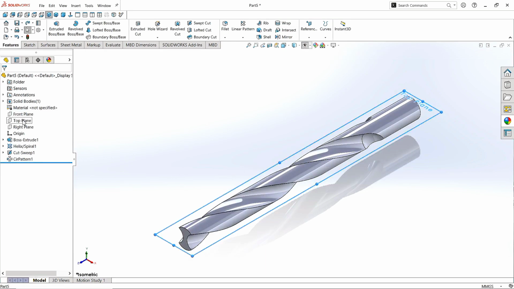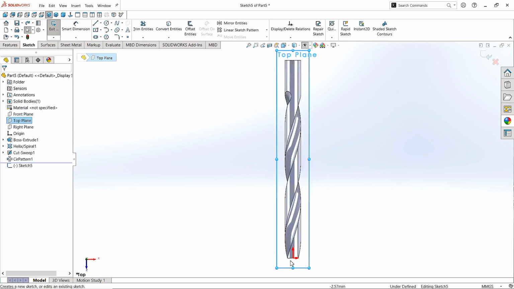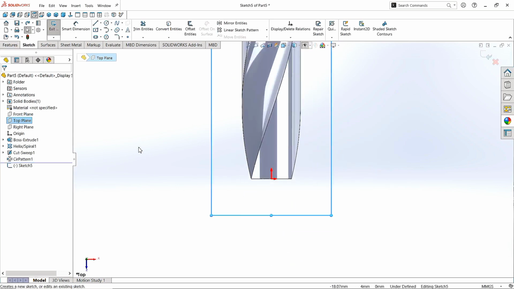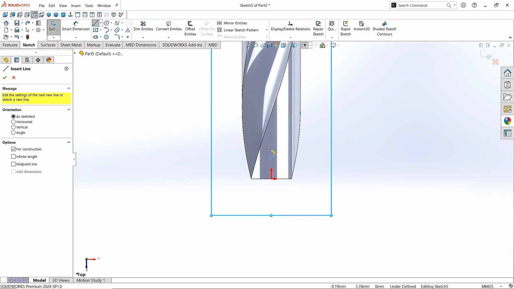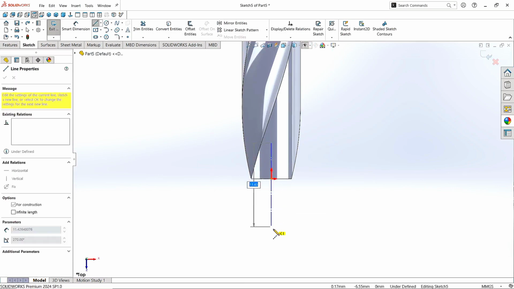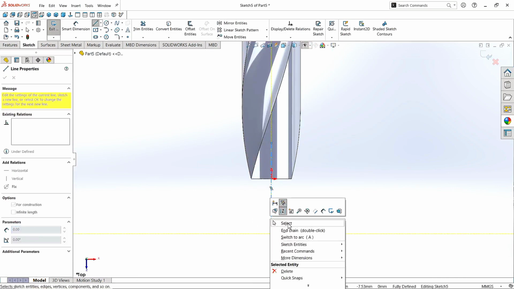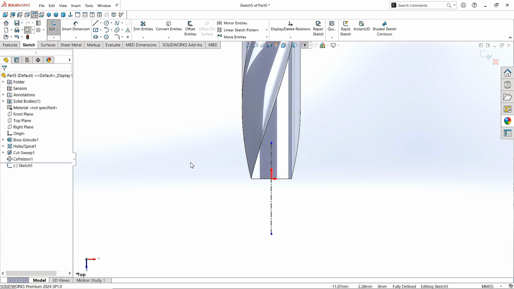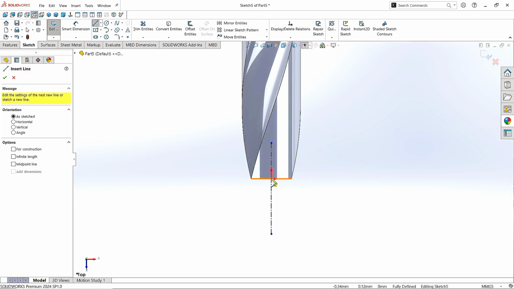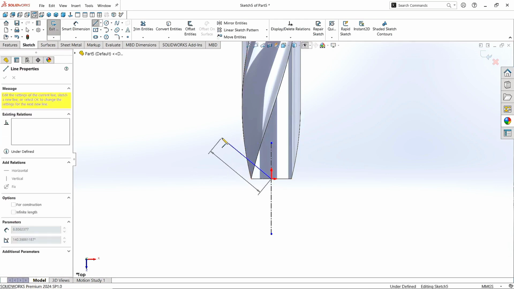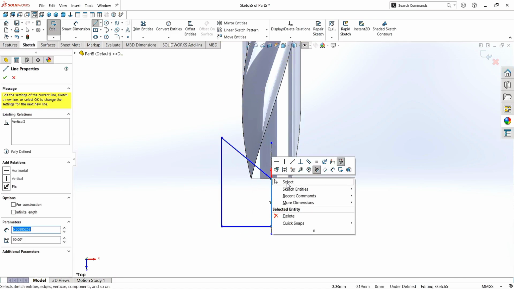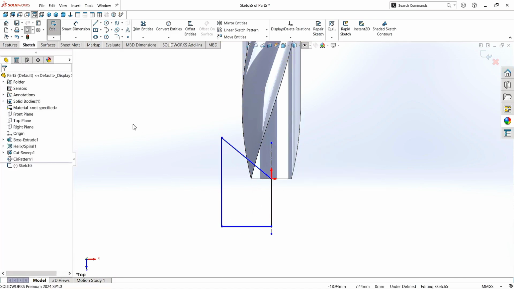Now click on Top Plane. Click Sketch. Zoom it like this. Take the Centerline command and draw a line here passing through the origin point. Click Exit. Take the Line command and draw a rough sketch like this. Click Exit.